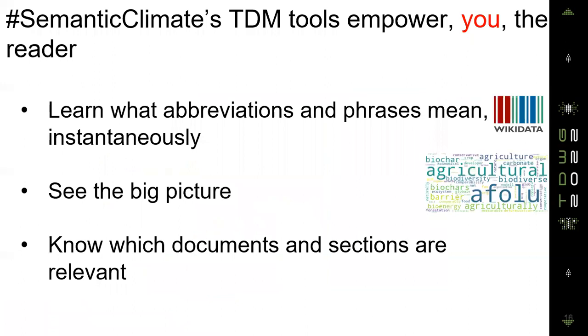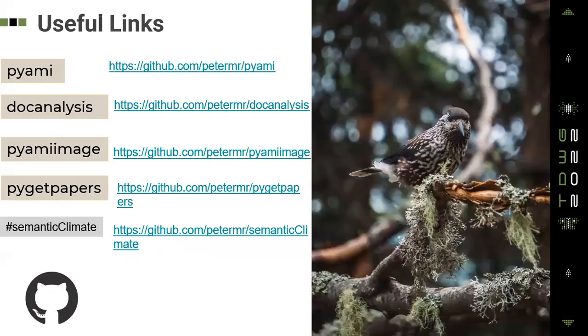So to summarize, Semantic Climate's text data mining tools empower you, the reader, to first learn what these terms mean instantaneously while you are reading the report. And second, the dictionaries can also help you see the bigger picture, like which are all the common terms that occur, which term co-occurs with which other term. All of these can be done with our tool. And finally, it can also help you know which part of the document is relevant for you as a reader. So with that, I think I would like to end the presentation.